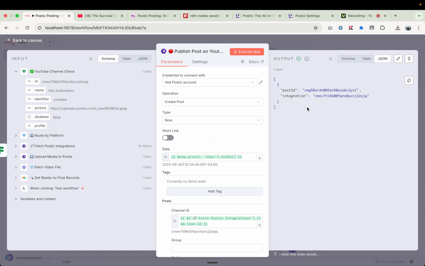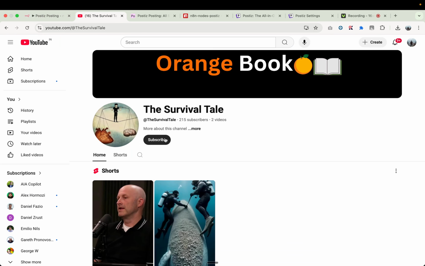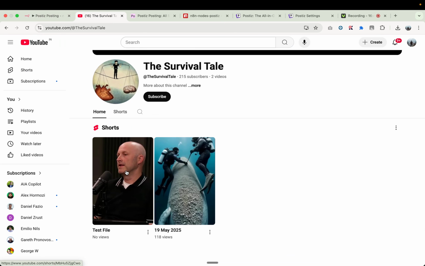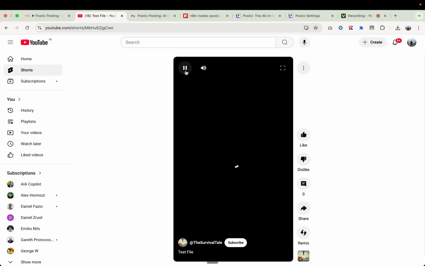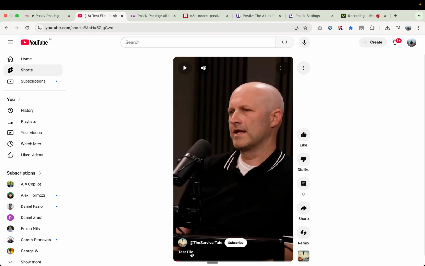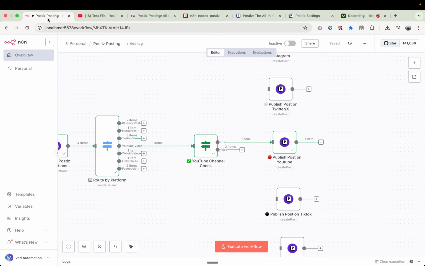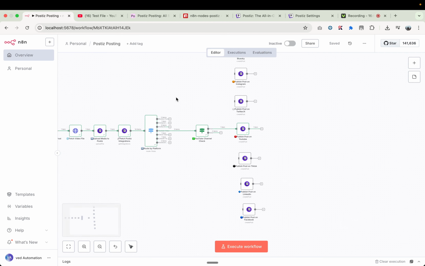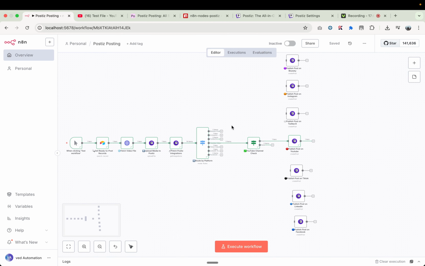And if you look into it, we get the post ID here, right? So we can track the status. And if we go directly to YouTube here, you can see initially we had one video and now we have one more video. So the video is automatically posted here. See the video, we have the same description here. And that's what you can simply achieve with n8n, right? With the Postiz integration. So you can test the workflow for all the nodes and directly post it here.